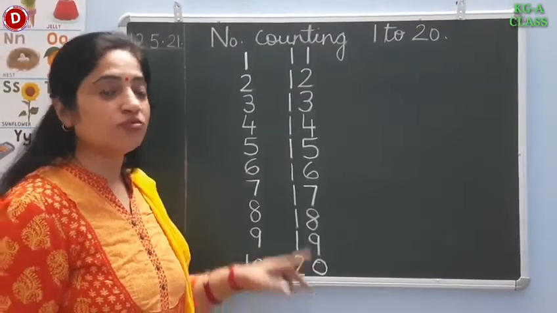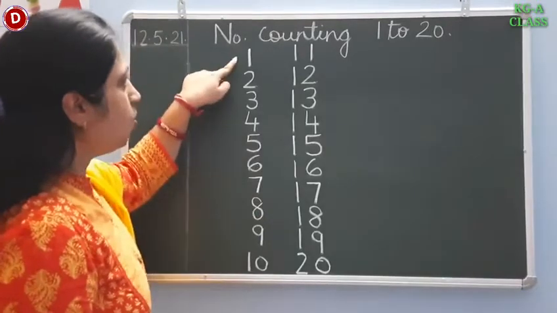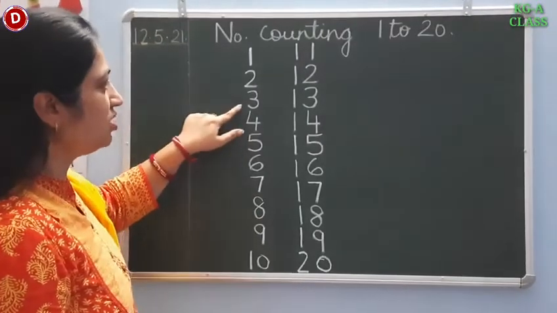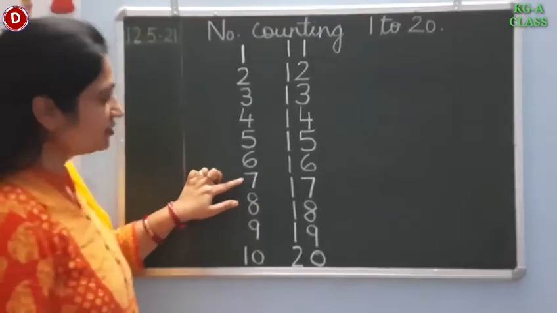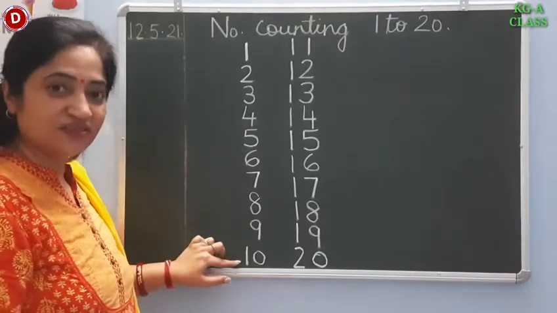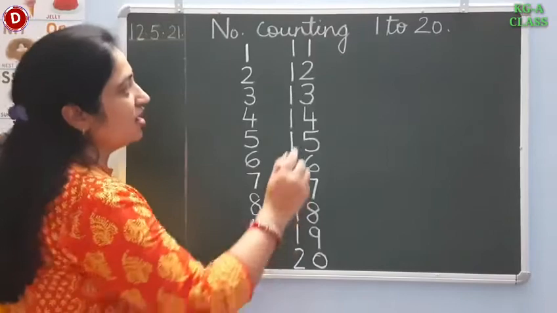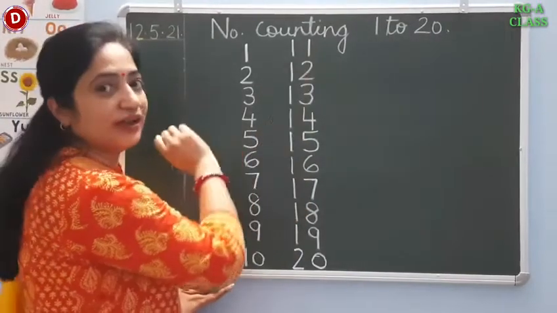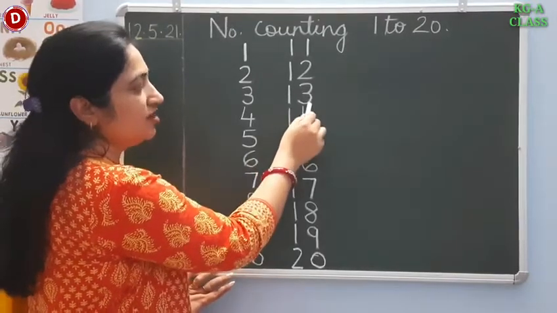Let's say number counting 1 to 20 one more time together. 1, 2, 3, 4, 5, 6, 7, 8, 9. Here comes 10. 1, 0, 10. After 10 children comes 11. 1, 1, 11. 1, 2, 12. 1, 3, 13.